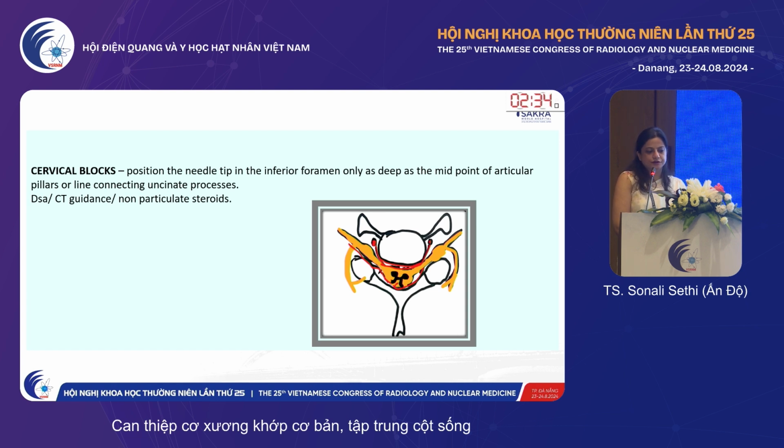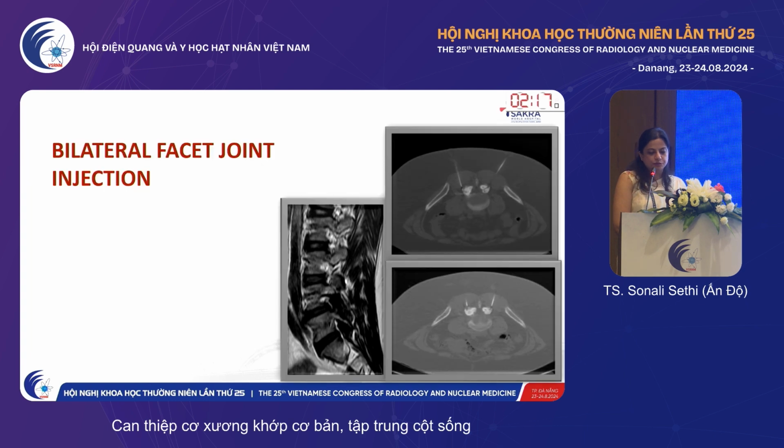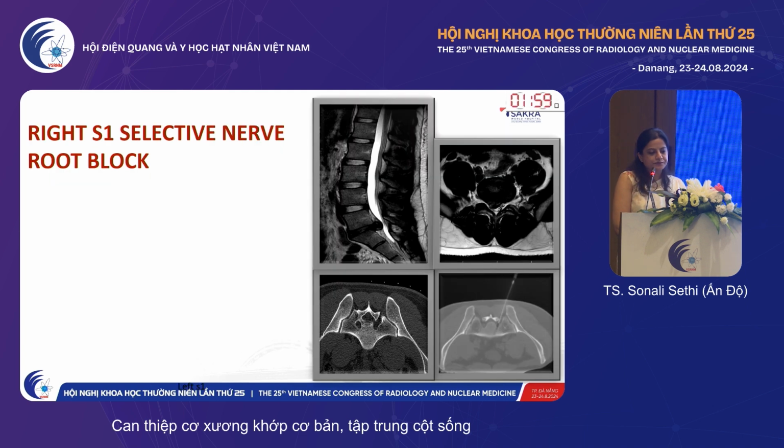For cervical nerve root blocks, please be extremely careful. Radicular arteries, vertebral artery, everything has to be protected. Please position the tip of the needle in an extraforaminal and inferior rather than an intraforaminal position. This is a case of bad facet joint disease, and here we've performed a bilateral facet block. While performing a facet block during a CT, we need to make sure about the curvature of the joint, and then the needle has to be placed accordingly.